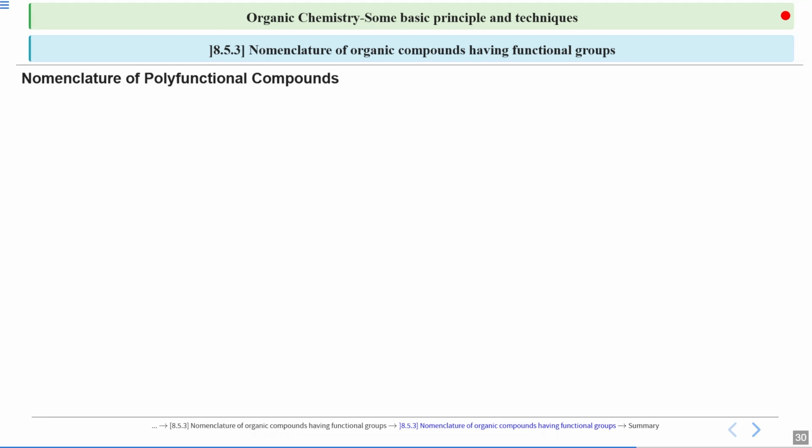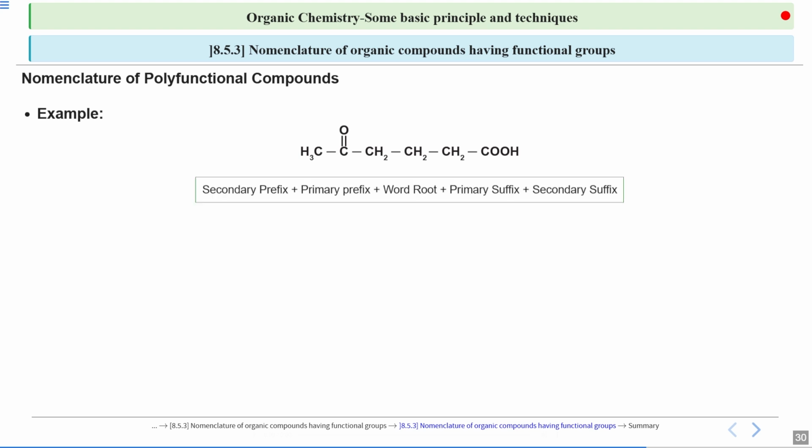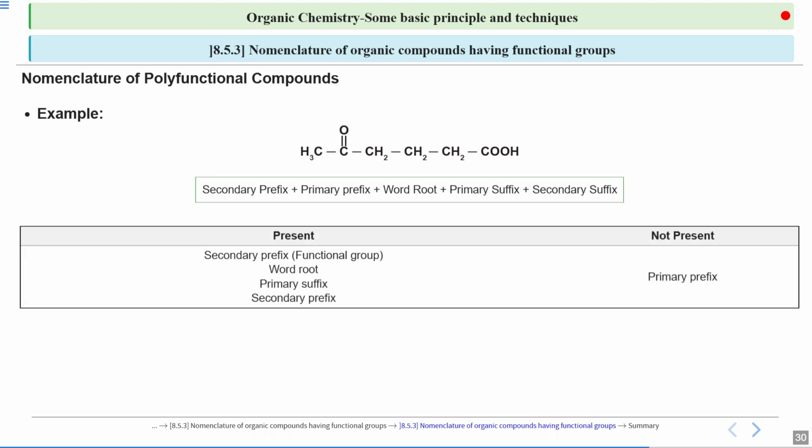So let's take an example to understand the numbering for nomenclature for polyfunctional compound. For example, we take this given compound. Here we have to decide what are the things that are present here. If you look at this compound, you can see it very clearly that except your primary prefix that is used for cyclic containing compound, all of the parts are present.